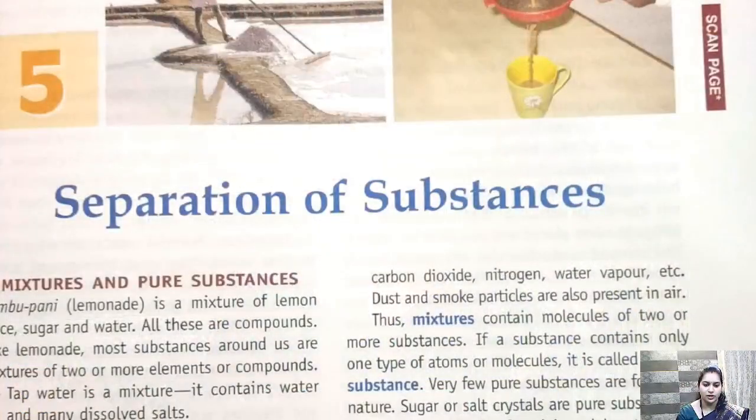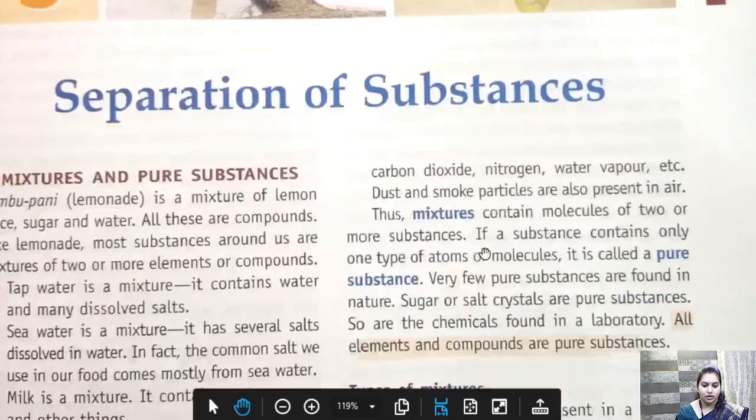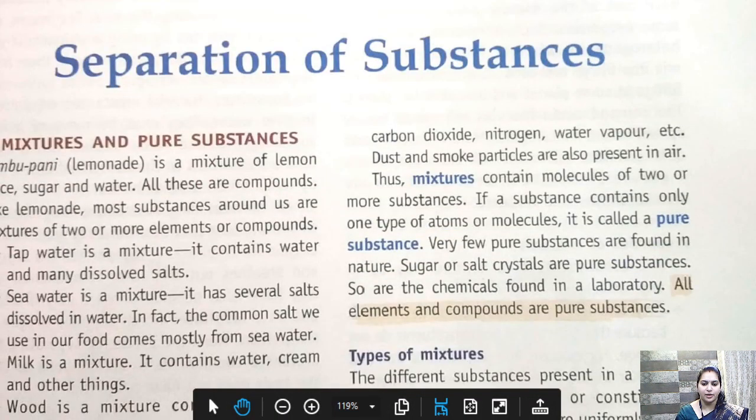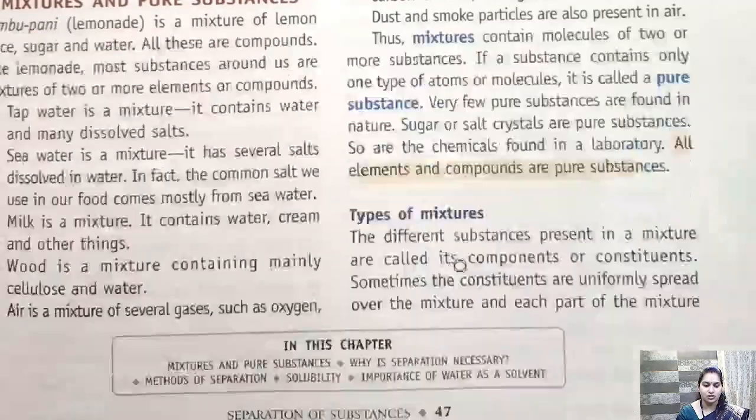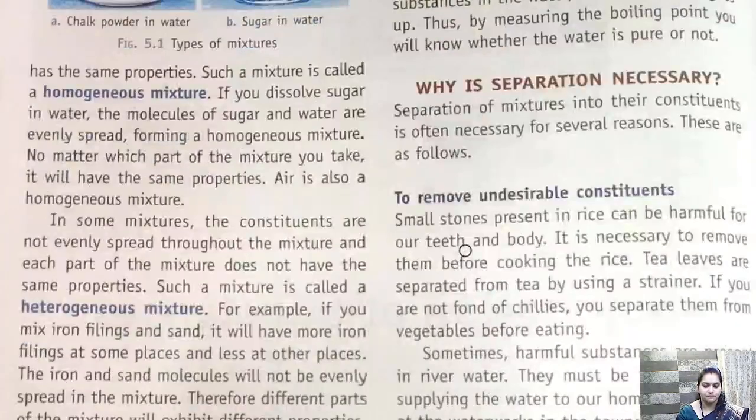Please open your book and see the chapter separation of substance. We are aware about what is a mixture and what are pure substances, so we are not going into it. Children, we are aware of the terms homogeneous mixture and heterogeneous mixture.